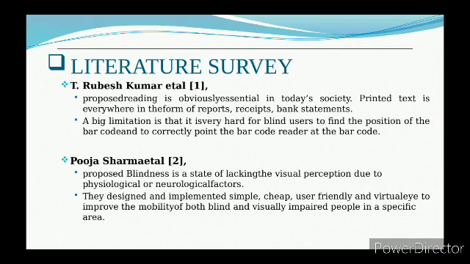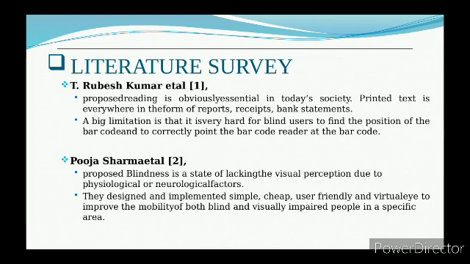T. Rubesh Kumar proposed that reading is obviously essential in today's society. Printed text is everywhere in the form of reports, receipts, and bank statements. A big limitation is that it is very hard for blind users to find the position of the barcode and to correctly point the barcode reader at the barcode. The authors proposed a camera based assistive text reading framework to help blind persons read text labels and product packaging from handheld objects in their daily lives.